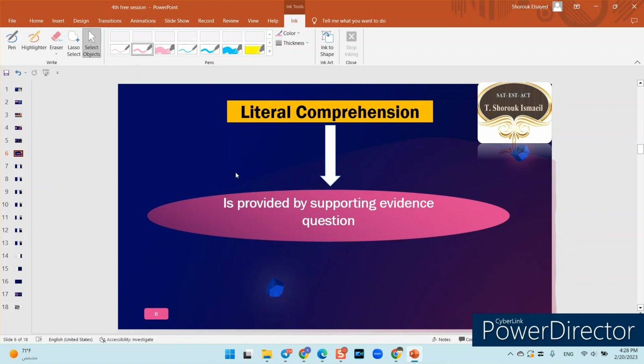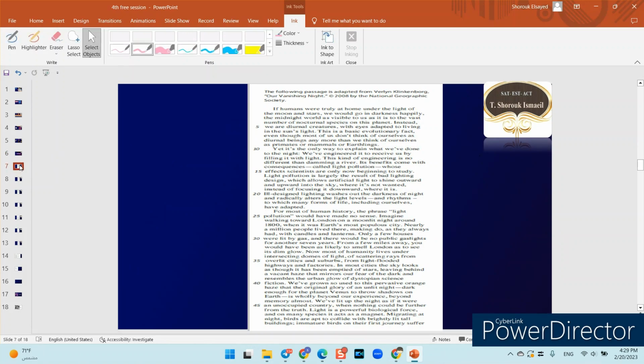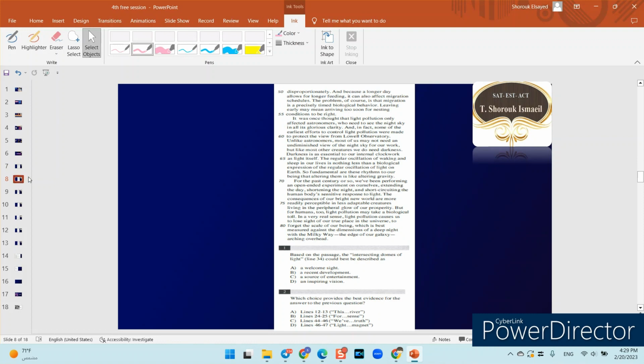A literal comprehension question is a question that is paired with another kind of question. What kind of question is it? It has to be paired with a supporting evidence question. What do we mean by supporting evidence question? You'll find that the second question, the one that comes after the literal comprehension question, is asking you about evidence for what you said is the answer of the literal comprehension question. We'll see this actually in the example. Here I have a passage from the ERCA book and we'll deal with it so we can have some practice on the literal comprehension question.